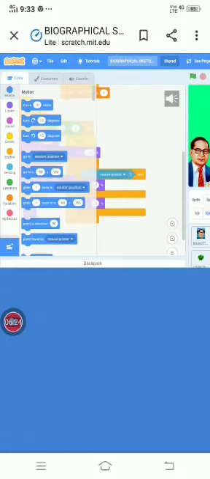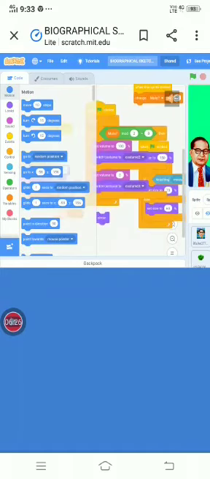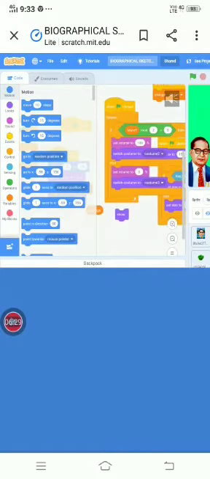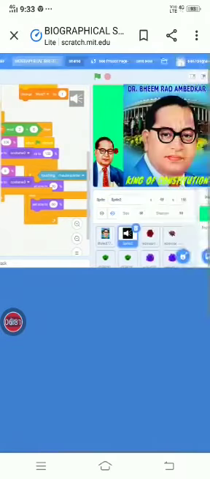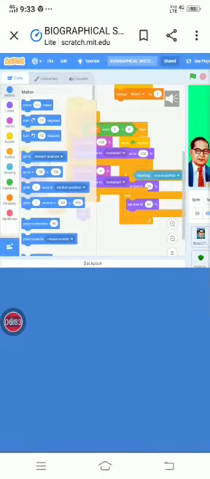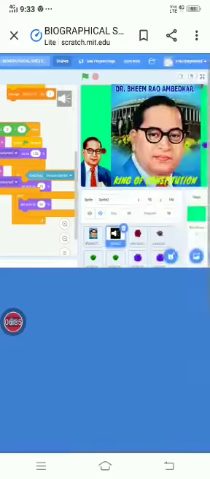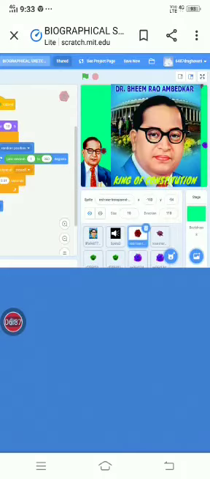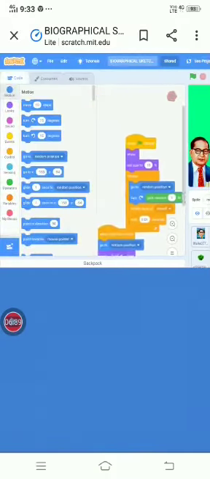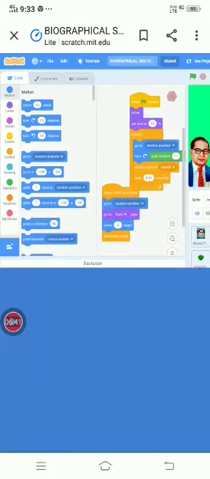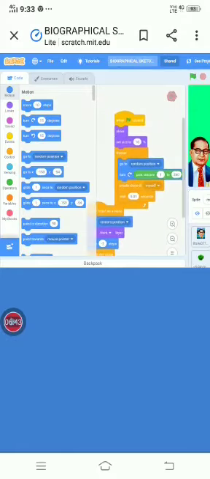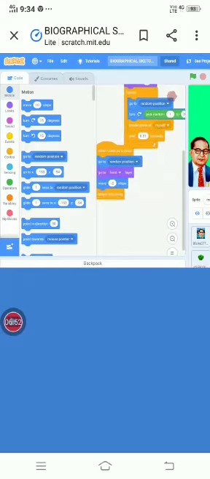This is the code. I mainly used the sound blocks, looks, control blocks, and event blocks in this, and I also used the sensing blocks. And these are the flowers I used in this one. This is the code. I used the event blocks, looks, control, motion, and also operators, etc.